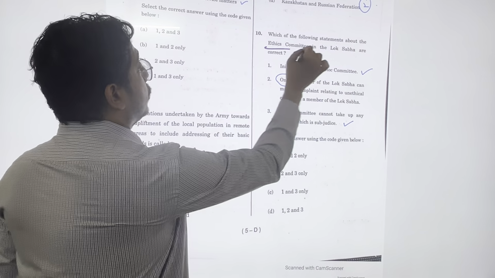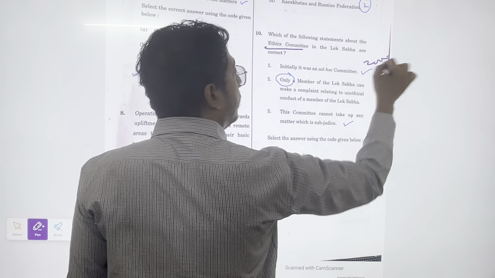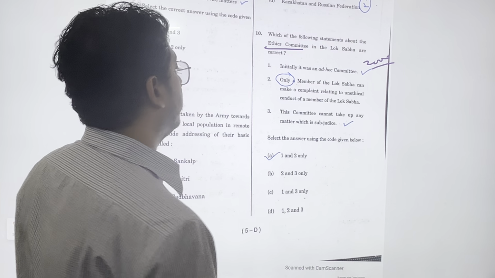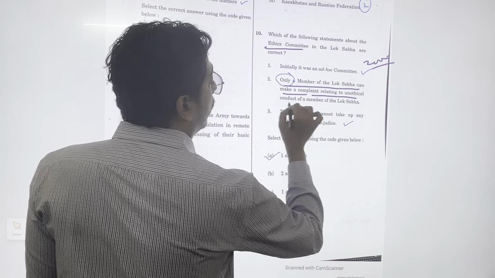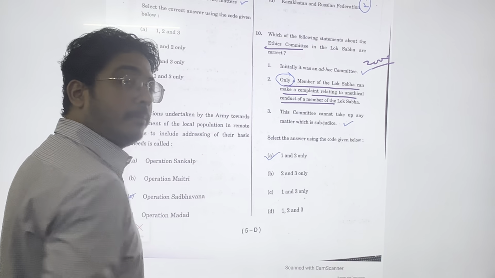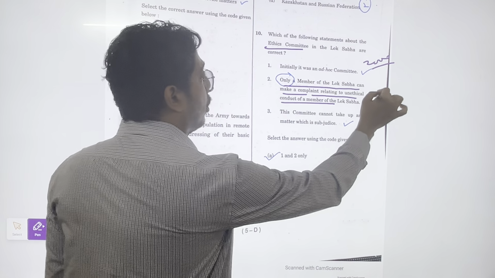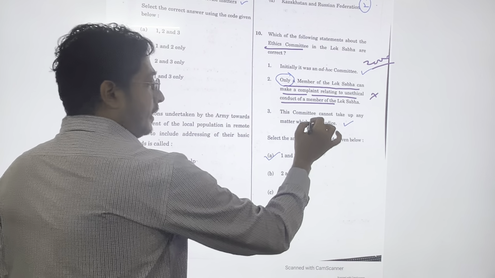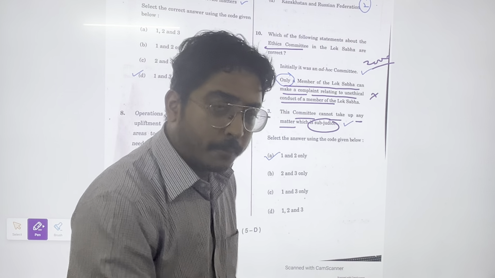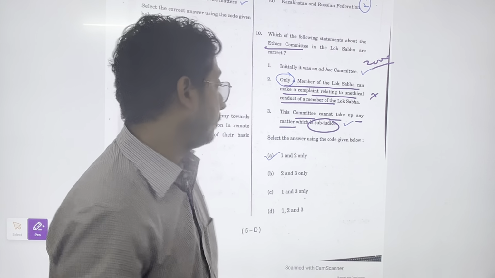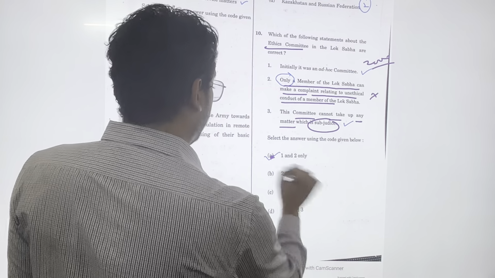Okay, so ethics committee of Lok Sabha, initially it was an ad hoc committee. Yes, in 2000 initially it was an ad hoc committee, then it became permanent. So one is right. Only a member of Lok Sabha can make a complaint about unethical conduct of a member of Lok Sabha. No, anyone can make a complaint. Clearly it is mentioned. So this is a wrong statement. This subcommittee cannot take up a matter which is sub judice. Any case which is sub judice in court, the matter cannot be taken up. So the answer is 1 and 3.